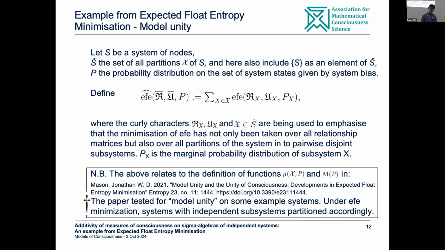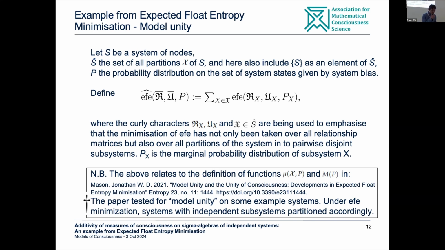So we're doing two things simultaneously. We're finding the best way to view the system as a collection of subsystems and the best possible model. We're doing this optimization over both things. So when you see EFE hat, this means that we're also doing the optimization over viewing the system as a collection of subsystems. When I say view it as a collection of subsystems, I don't mean like in IIT that we are chopping the system up. I'm just saying that you can just view it as a collection of subsystems.